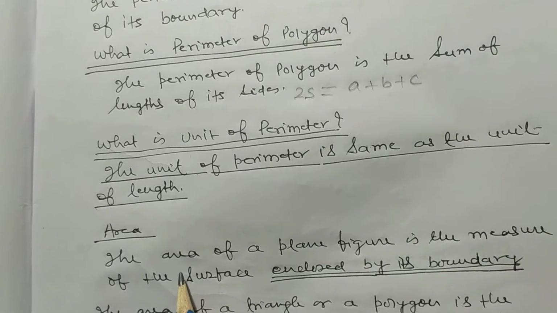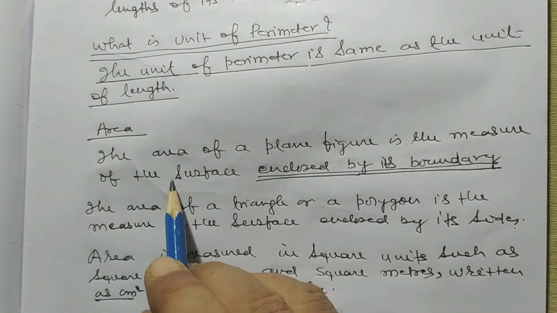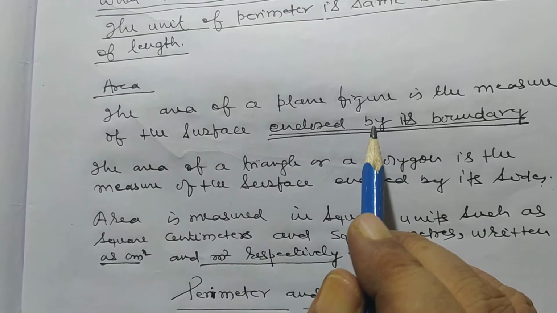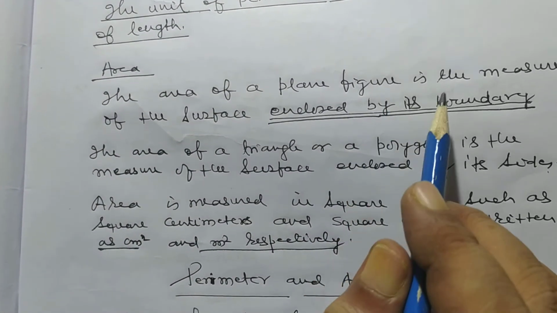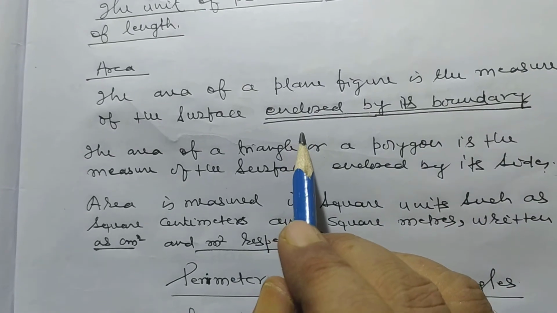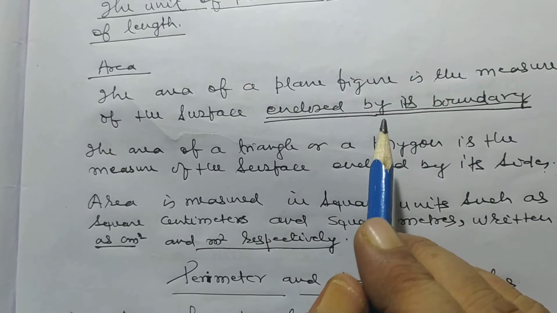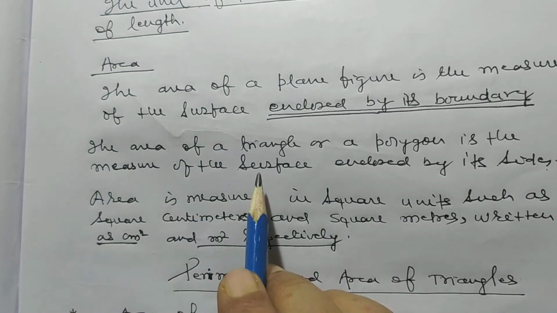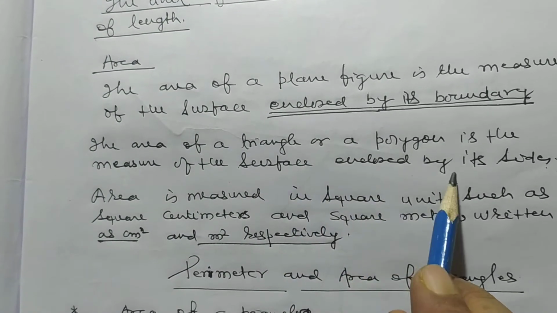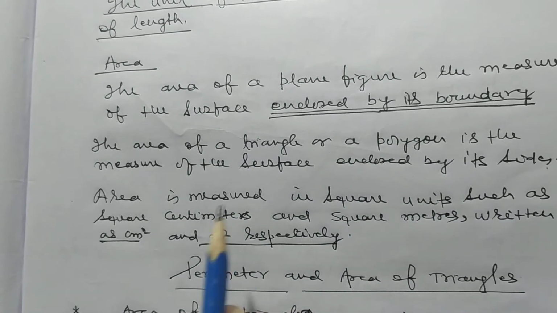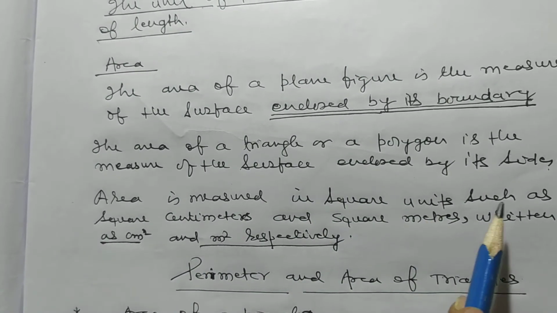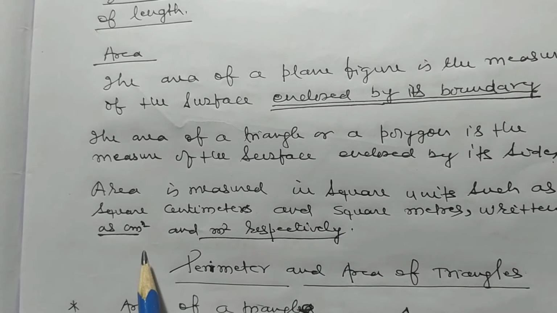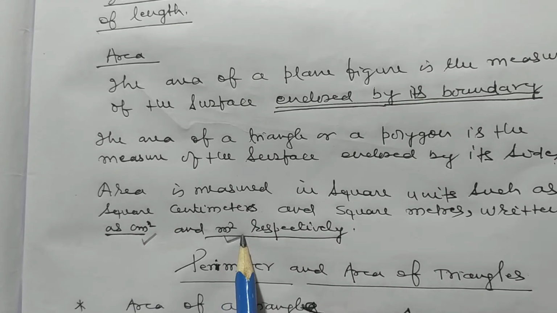What is area? The area of a plane figure is the measure of the surface enclosed by its boundary. The area of a triangle or a polygon is the measure of the surface enclosed by its sides. Area is measured in square units such as square centimeter and square meter, written as cm squared and m squared respectively.